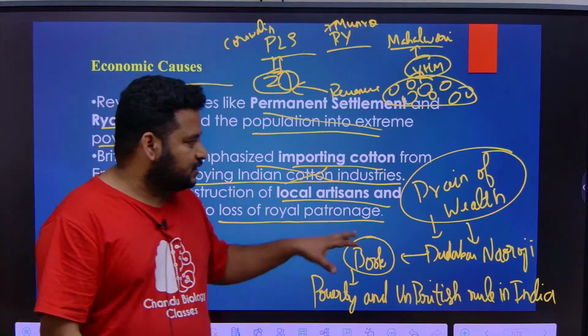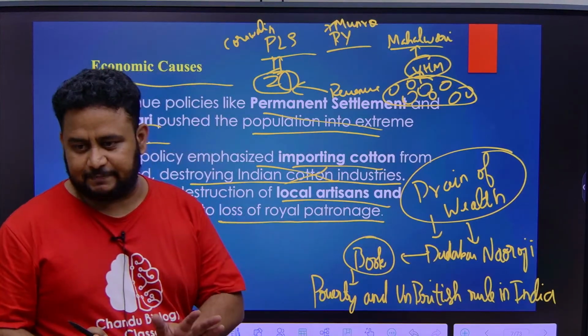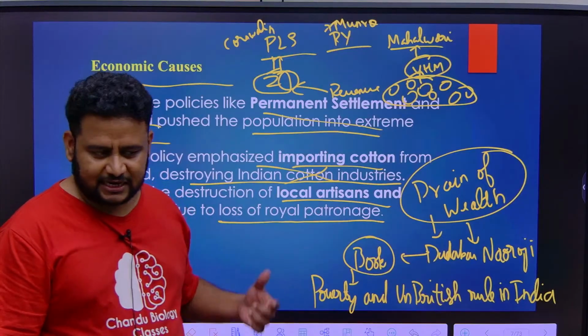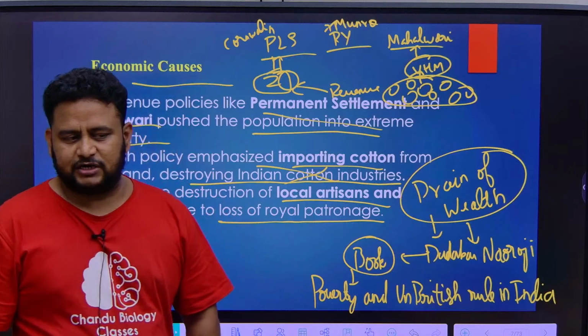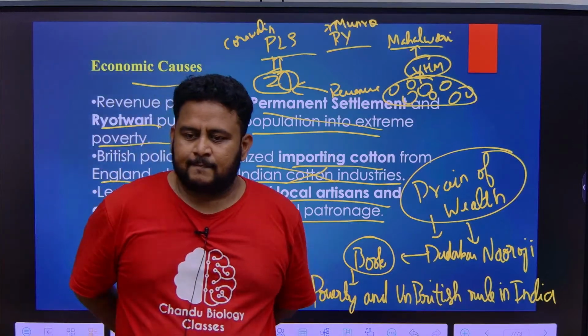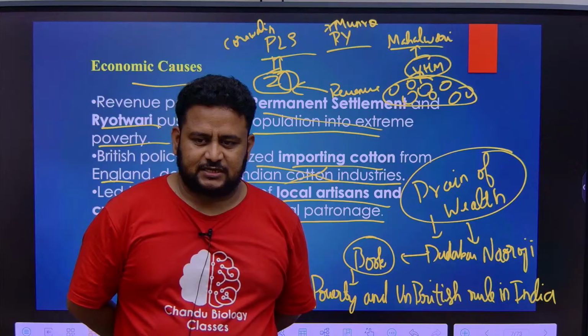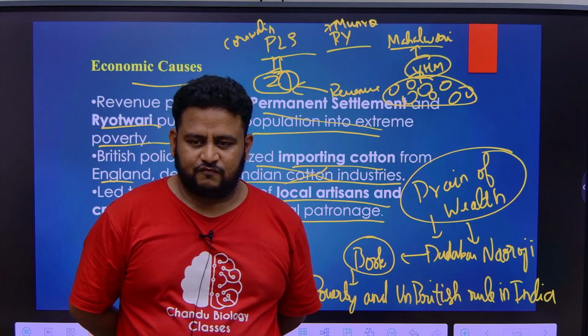This was told by Dadabhai Naoroji, a very important person. I will tell you more when I talk about Congress. Who was the first president? I told you in the previous class that Hume was the founder of Congress.